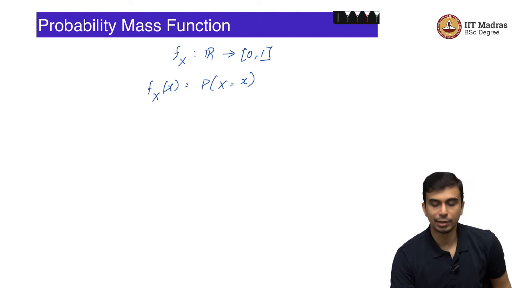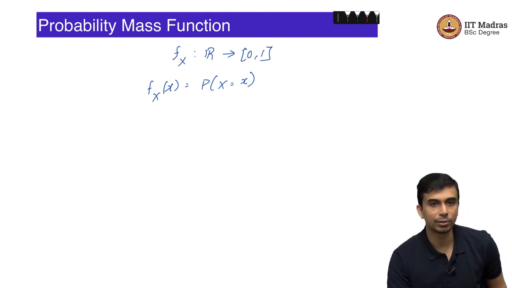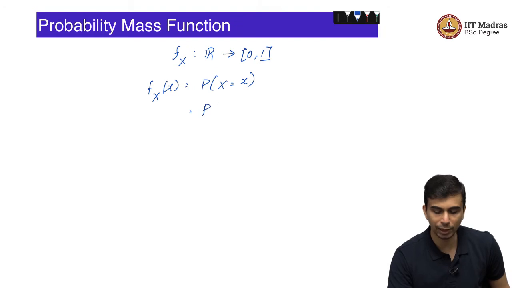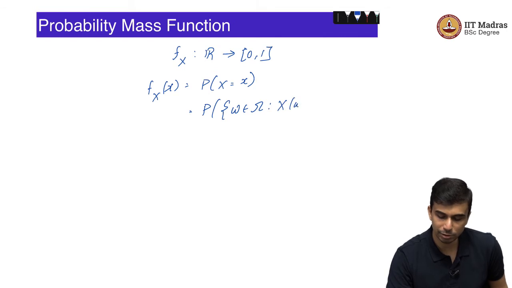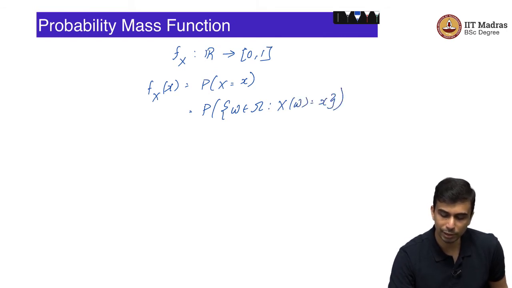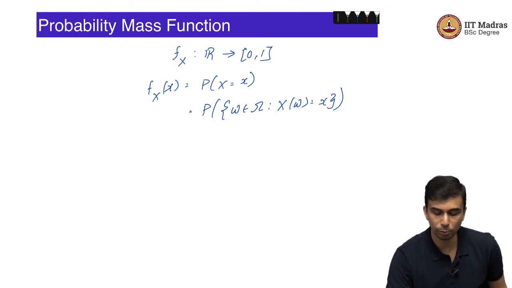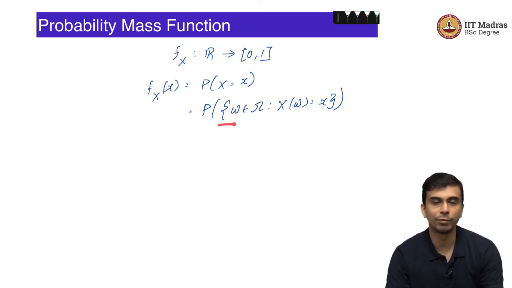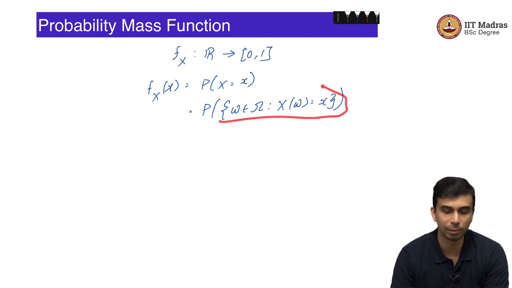So, strictly speaking, this is not defined, because the probability measure takes only events as inputs. So, X equal to x is not clear what the event is. We will expand what that means. It is the set of all omega in Omega such that X of omega is equal to x. This denotes small omega or lowercase omega, this is capital Omega, and this is capital X and this is small x, but I will just call them x and omega. From context it should be clear whether I am referring to the lowercase omega or uppercase omega, and similarly for x. This is an event. Why is that? Because, first of all, it is a subset of the sample space Omega.